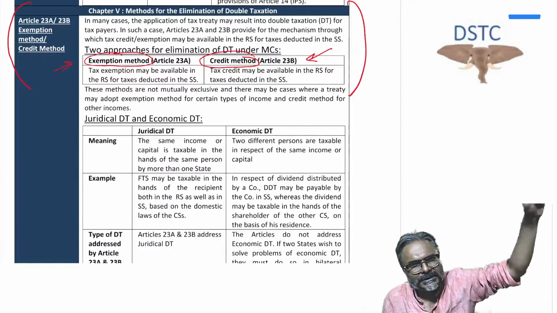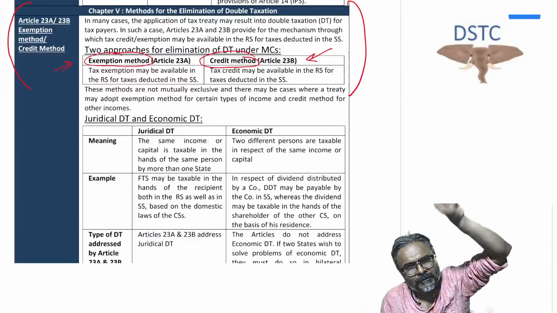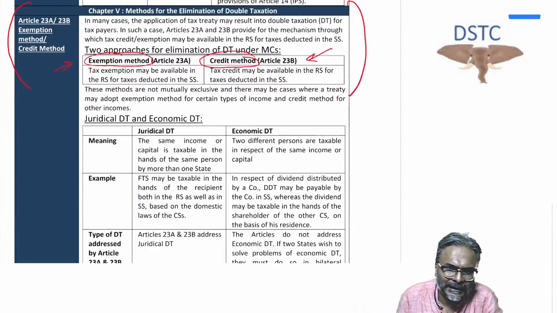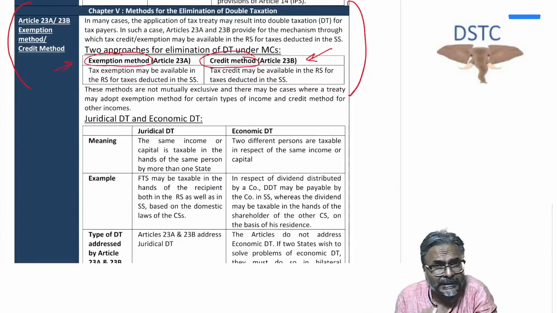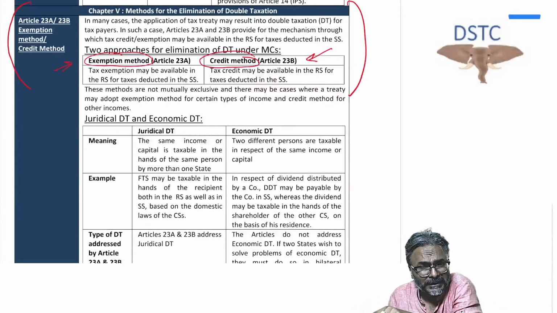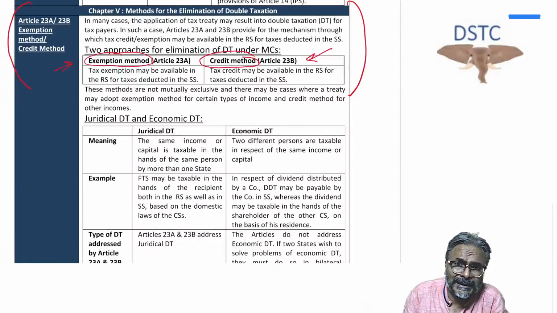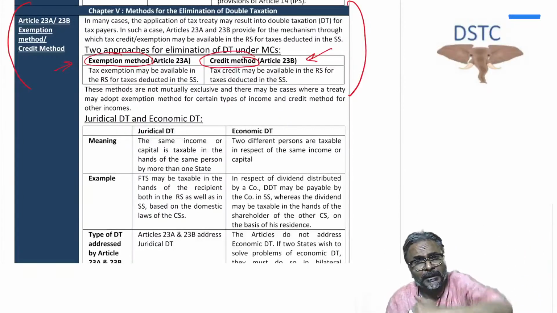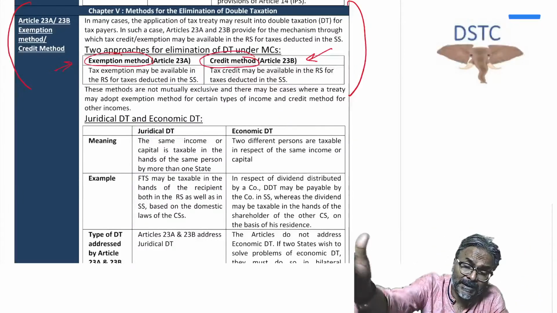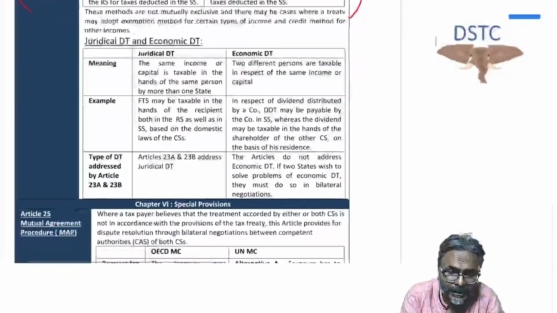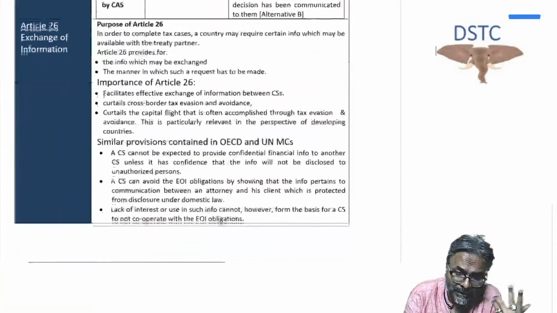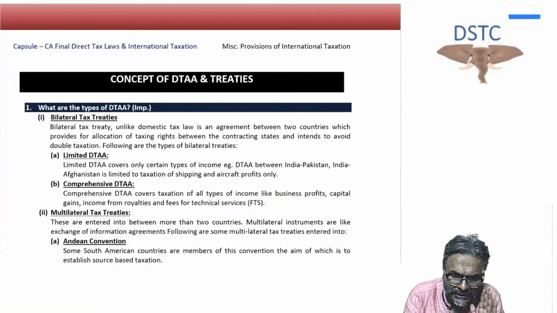The foreign income which is taxed in the source country will not be a part of the total income of that person in the resident country. So that is exempt in the resident country. If the exemption method is followed, this is how double taxation relief is granted. But India does not follow the exemption method. We follow the credit method. What we do is include the foreign income as a part of total income, calculate the tax liability, and from the tax liability we grant the relief. Juridical double taxation and economic double taxation we have seen, students, in the earlier chapter on double taxation. That is it. That much is what is required.